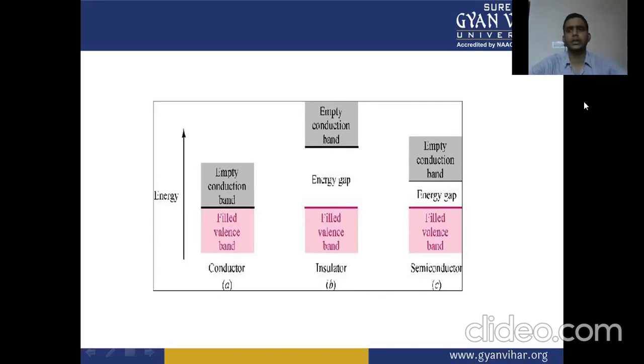Next, we have the semiconductor materials. In the semiconductor material, we have a small energy gap as compared to the insulator. So there is a small energy gap in between the filled valence band and the empty conduction band.